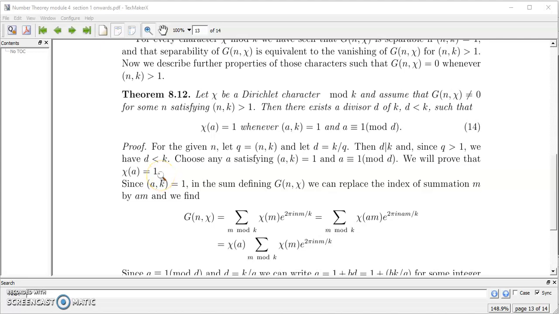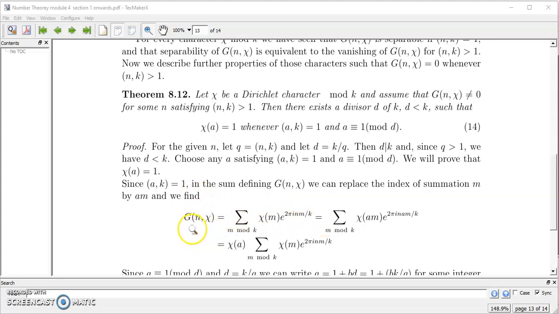Since GCD of a and k is 1, in the sum defining g(n, chi) we can replace the index of summation m by am. That is what we have done earlier also: if a and k are relatively prime, then when m is the index of the summation, we can replace it by am, as with r and n in the previous theorem. So we can do this here also.